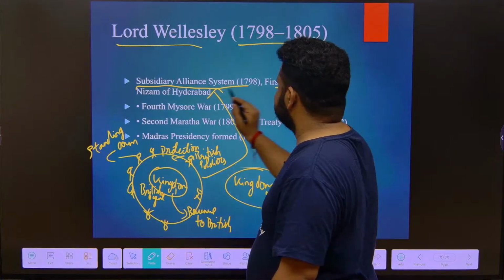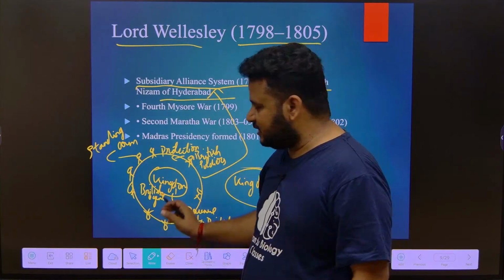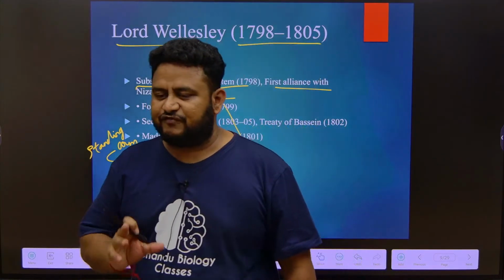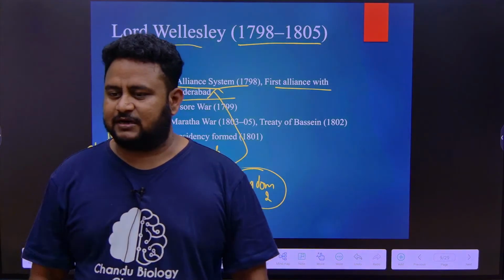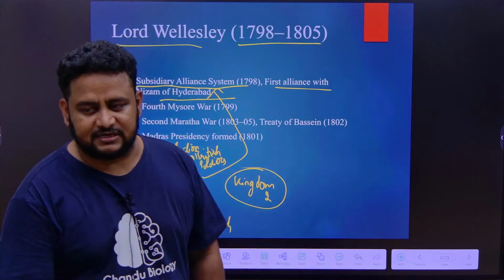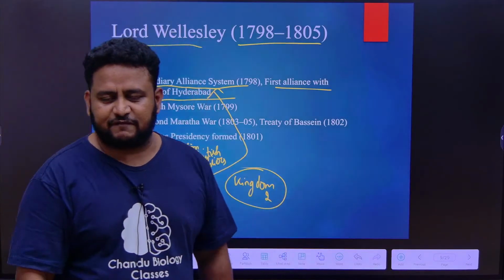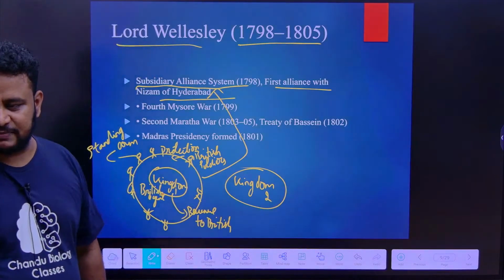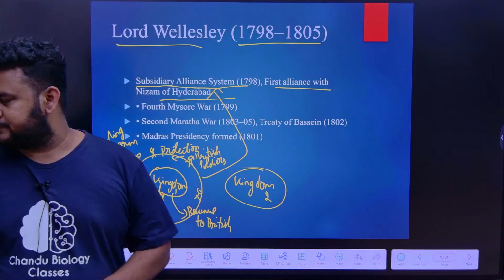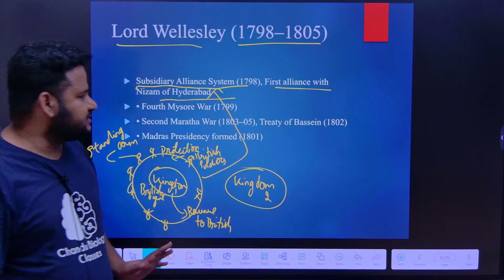First alliance with Nizam of Hyderabad. Under this subsidiary alliance, the first state or province to come under subsidiary alliance is Hyderabad, that is, the Nizam of Hyderabad. They were the first people to come under the subsidiary alliance. They will ask, which of the following was the first to come under subsidiary alliance? It is Hyderabad. Please remember it.